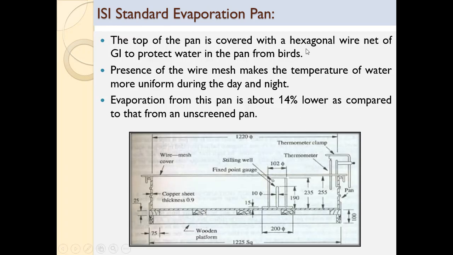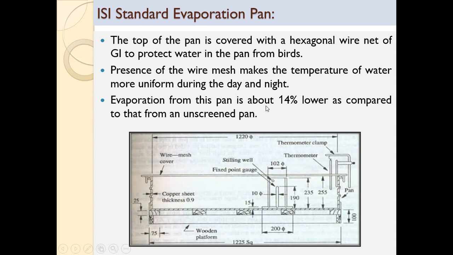The top of the pan is covered with a hexagonal wire net of galvanized iron to protect the water in the pan from birds. To avoid disturbance from the birds, the top of this pan is covered with wire net of GI. The presence of the wire mesh makes the temperature of the water more uniform during day and night also. Evaporation from this pan is about 14% lower as compared to that from an unscreened pan. If an unscreened pan is there, the evaporation will be more. In this case, the evaporation is less by 14%.